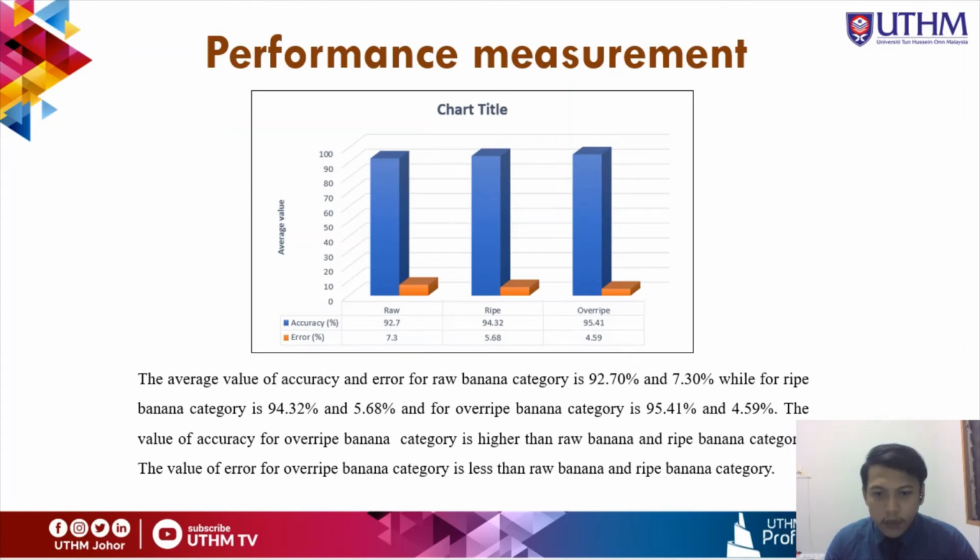The value of accuracy for over-ripe banana category is higher than raw and ripe banana category. The value of error for over-ripe banana category is less than raw banana and ripe banana category.